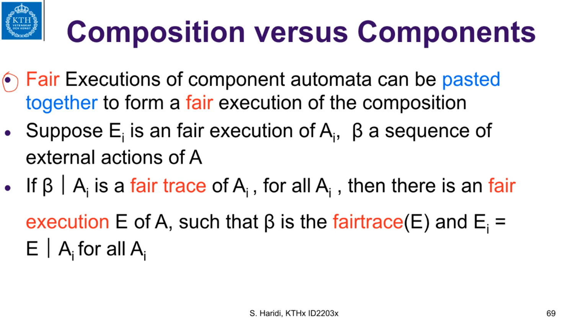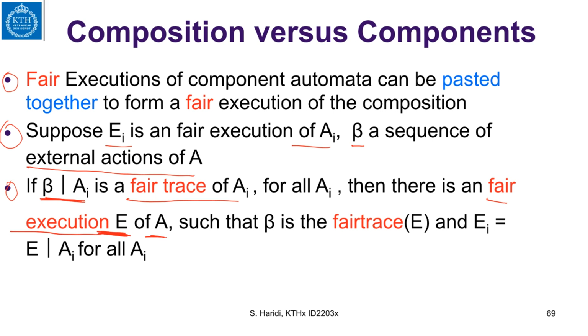Next, fair executions of component automata can be pasted together to form a fair execution of the composition. So what are these again? Suppose E_i is a fair execution of A_i, and beta is a sequence of external actions. If you project beta into each component A_i, and we get a fair execution of A_i, then there is a fair execution E of the composition, the automaton A. And what properties does this fair execution have?